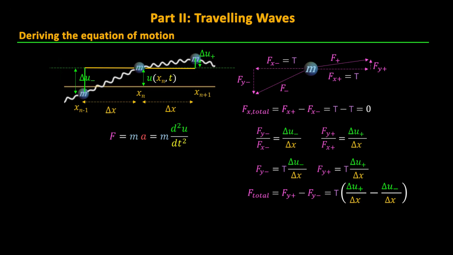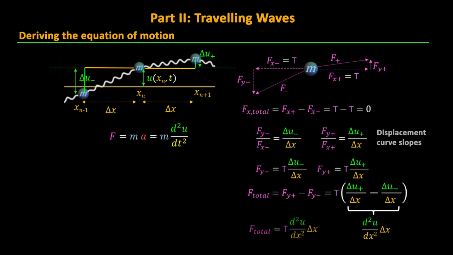Now by definition, the slope of the displacement curve is delta u over delta x, so we can think of the term in parentheses as the rate of change of the slope per distance delta x. The slope is just the first derivative of the displacement function, and the rate of change of this derivative is just the second derivative. So the difference between the adjacent slopes, a distance delta x apart, will just be the second derivative of u with respect to x times delta x. One caveat here is that we are assuming the delta x is small.